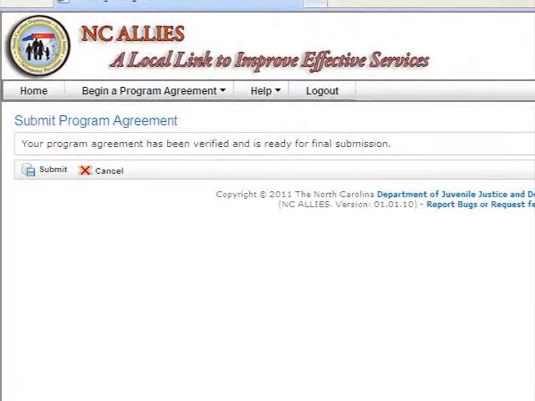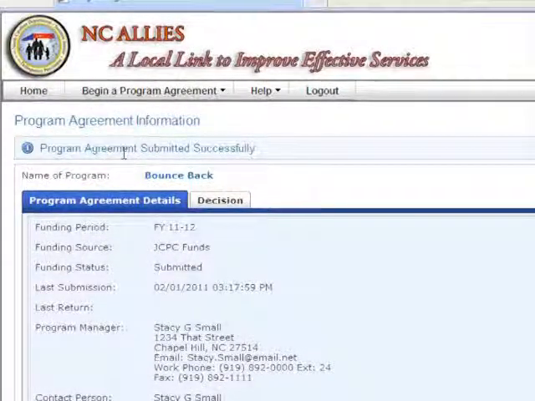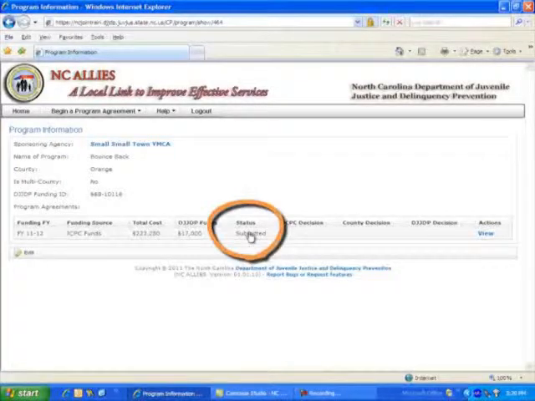Once the Submit action has been completed, you will receive a message that your program agreement has been verified and is ready for final submission. Click on the Submit link. A program agreement submitted successfully screen displays. The status will also change from pending submission to submitted on the Program Information screen.